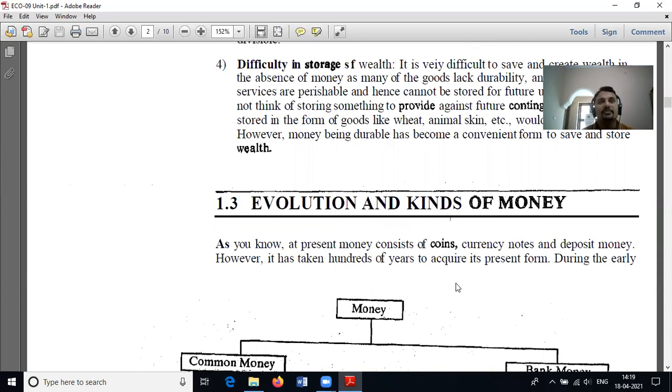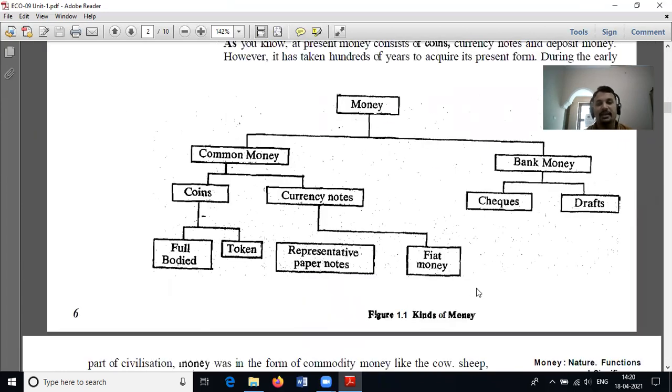When we come to the evolution and kinds of money, money can be classified as common money and bank money. In common money, we deal with coins, for example, this type of coins. You might have seen or you might have them now. And the currency notes.